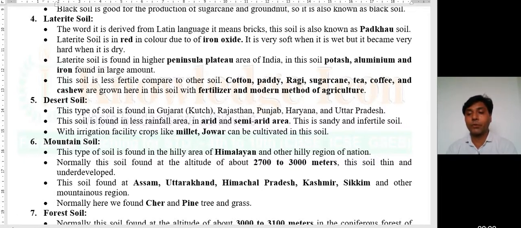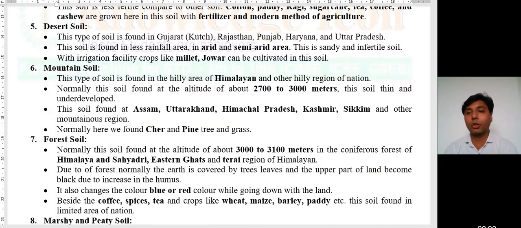Now the fifth one given is desert soil. Dear students, desert soil itself explains the place and meaning. Desert soil is mostly found in desert areas of India.